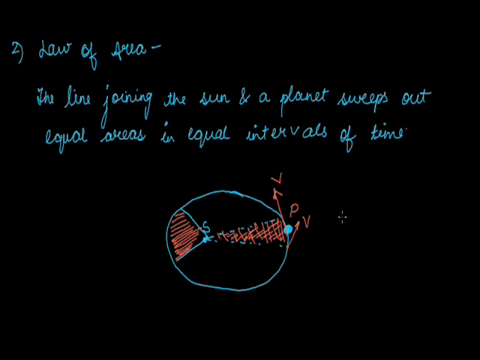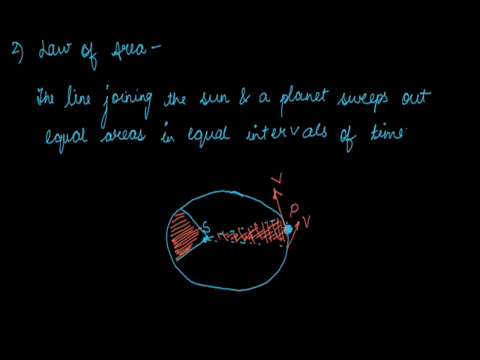We might think the area swept by the planet on this side is smaller and the area swept by this is larger, but that is not the fact. It is sweeping equal areas in both cases.